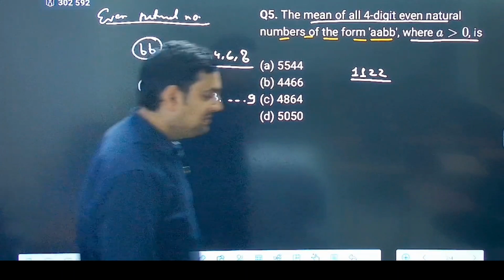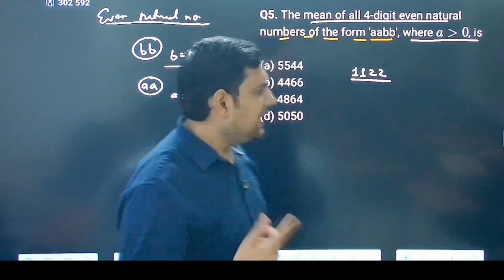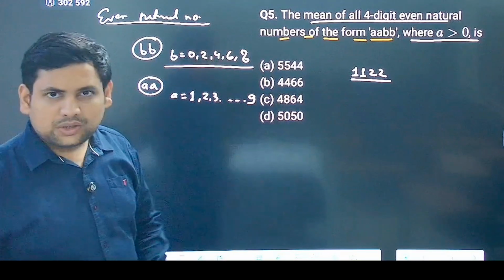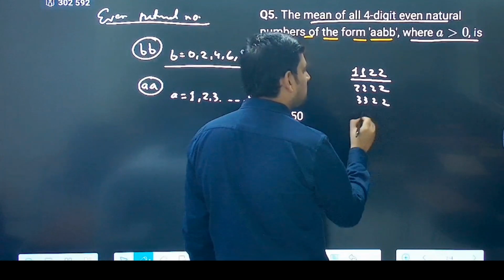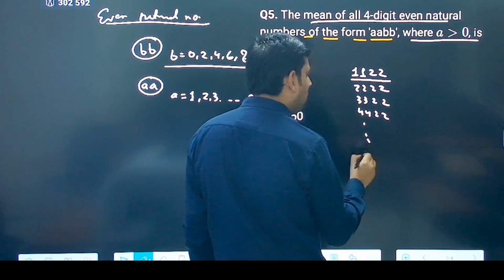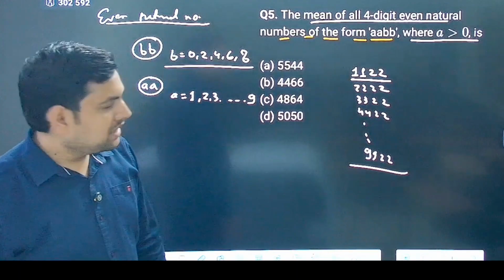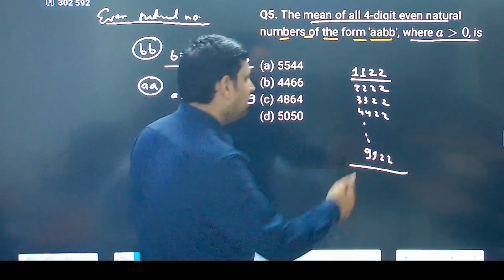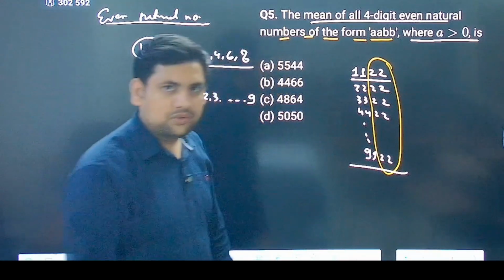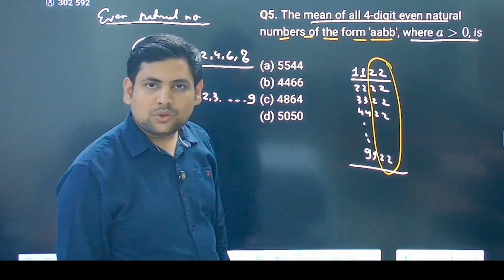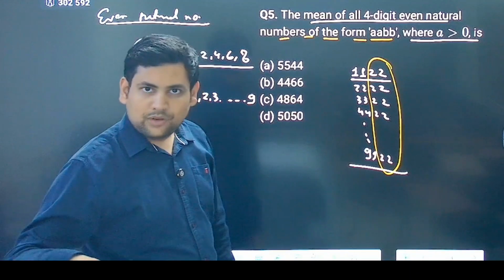Now, a very beautiful principle. We have learned that all these numbers will get an opportunity. For example, 1122 is one possibility. Then 2222 is also a possibility. Then 3322 is also a possibility. 4422. Like that, how many you will get? 9922. Correct? So basically, what will come out to be is the average of the last 2 digits. Can you feel this? In this case, it will come out to be 22 only. Then if you take 33, 44, correct? Then it will come out to be 44 only. Like that it will be.